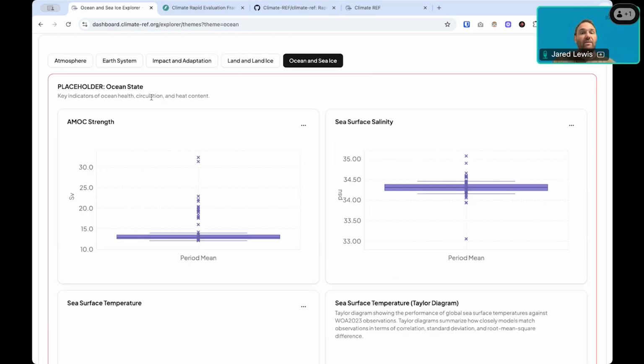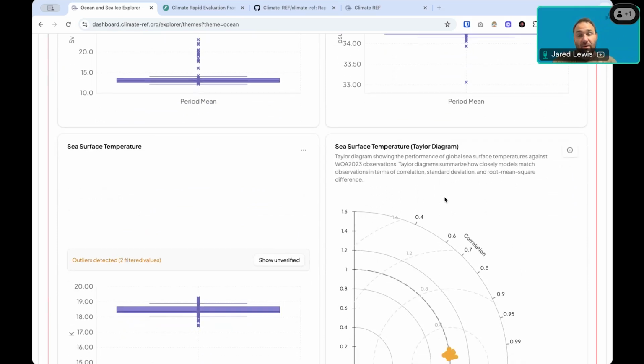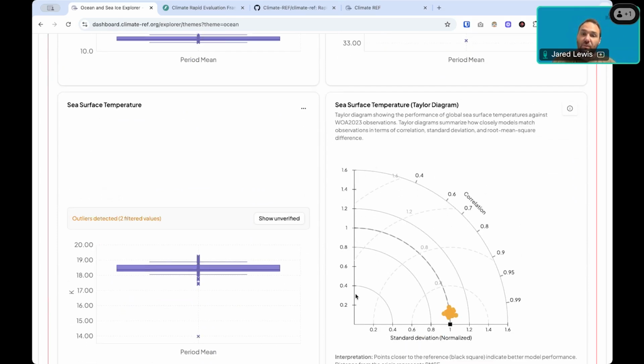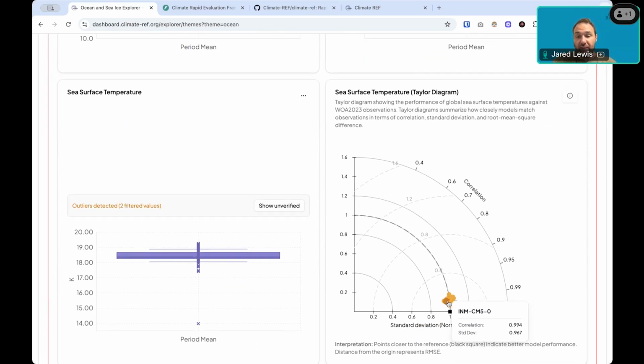Another way that we're presenting information, another concept for this, is that we have some Taylor diagrams, some dynamic Taylor diagrams. Each of these values here is 2 metric values, a correlation and a standard deviation for a given run, presented in a dynamic way.